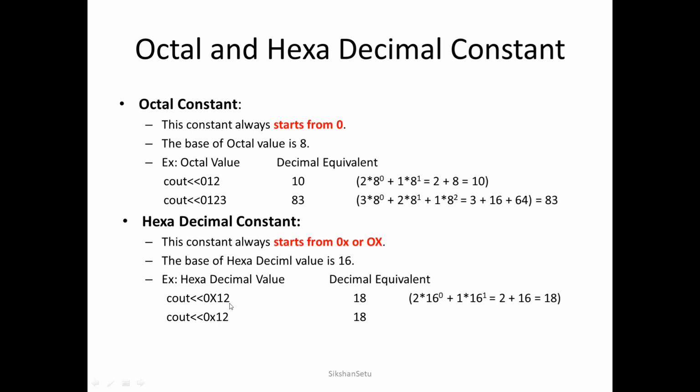So we start with the rightmost part, it is 2. So 2 into 16 power 0 plus 1 into 16 power 1. It means this will be 2 and this will be 16. So the answer is 18. So this is how in the case of octal and hexadecimal, the value will not be printed as it is, it will be converted into decimal equivalent and printed on the screen.